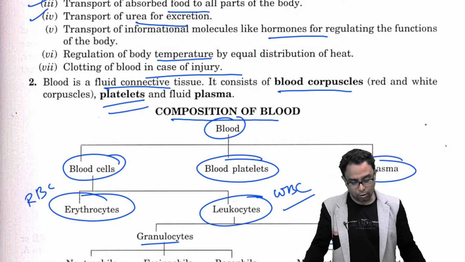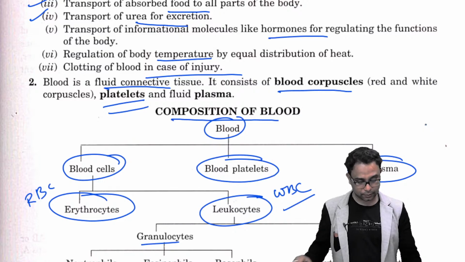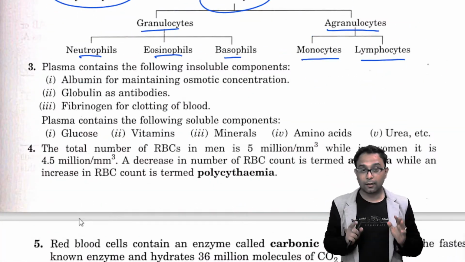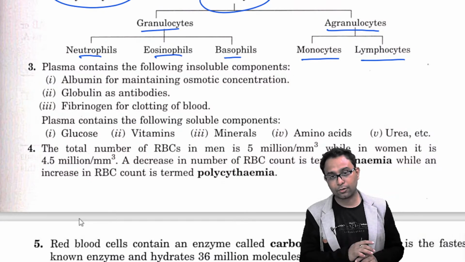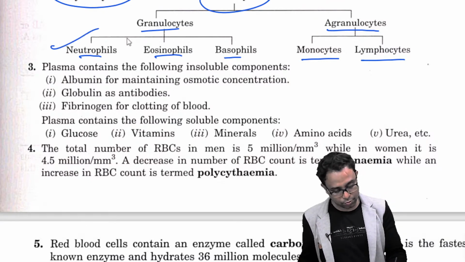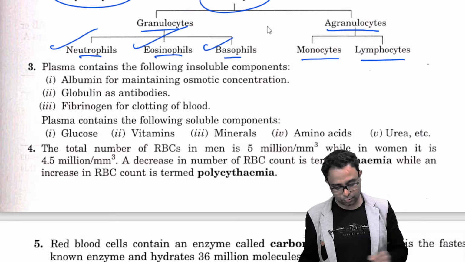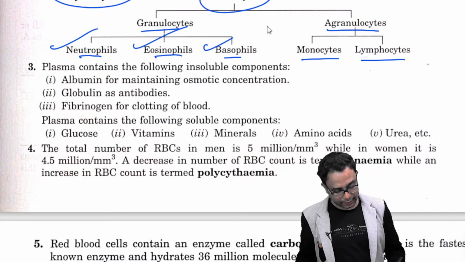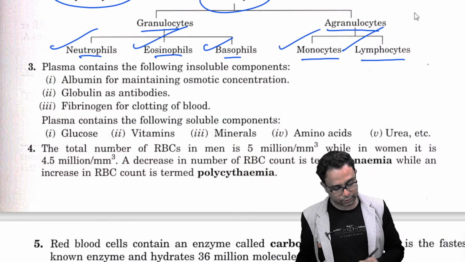Right? Now we discuss leukocytes, which are of two types, that is the granulocytes and the agranulocytes. Granulocytes are the neutrophil, eosinophil and the basophil, right? And agranulocytes are monocytes and the lymphocytes.